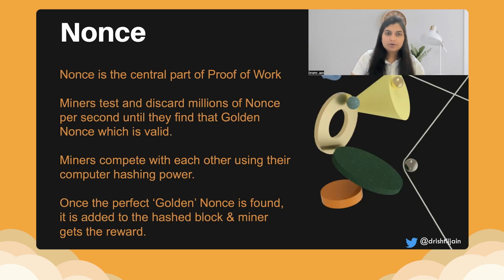Proof of work is the consensus protocol which enables the one who has the highest compute power to get the opportunity. In case of nonce, miners compete with each other using the computing hash power. The faster they are able to compute, the faster they become the miner to add the block to the blockchain. And yeah, miners test and discard millions of nonces per second until they find the golden nonce, the golden number, which is valid. Now, I'll also take you through an example of what exactly nonce is. To give you a general idea, the nonce is a number which, when added, gives the logic through which they can decode the hash of the previous block.